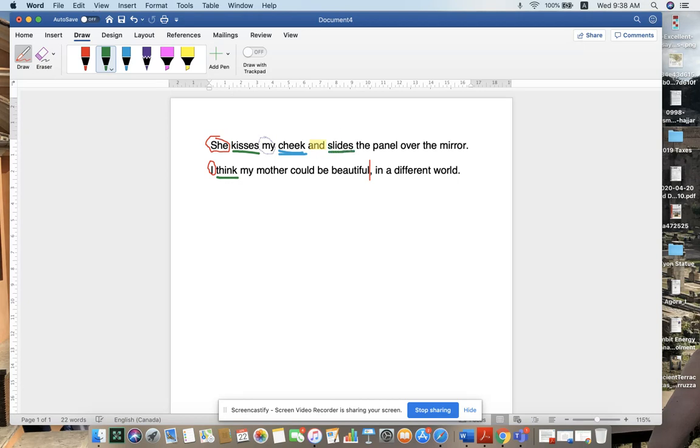Now, if I put a she right here, right after and, we would need a comma right here. Remember the Oxford comma when we did our punctuation. When there's an express subject following an and, you need a comma, but in this case we don't because we don't have an express subject.